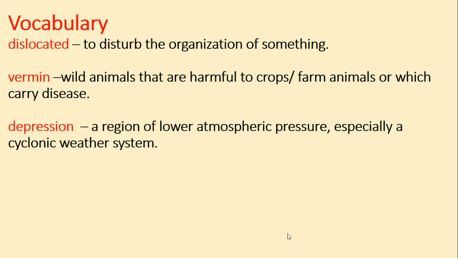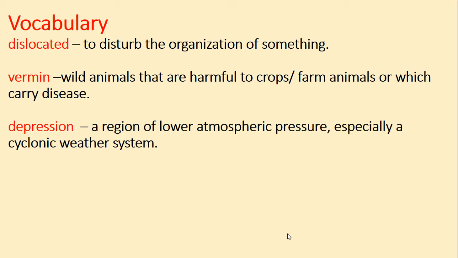Let's take a look at today's vocabulary. Dislocated, which means to disturb the organization of something. Vermin, which refers to wild animals that are harmful to crops, or farm animals which carry a disease.